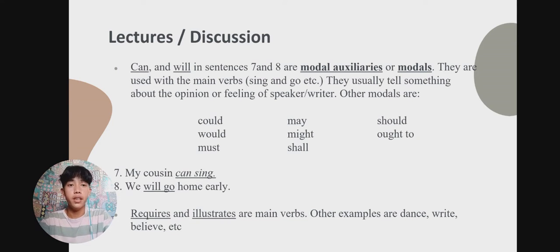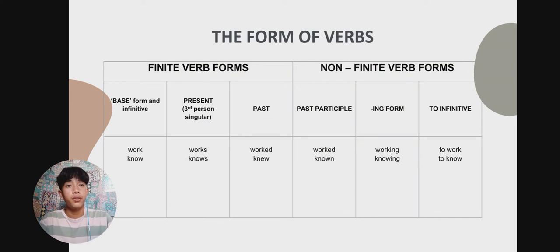Requires and illustrates are main verbs. Other examples are dance, write, believe, etc. Now the forms of verbs. We have two types: finite verbs and non-finite verbs.